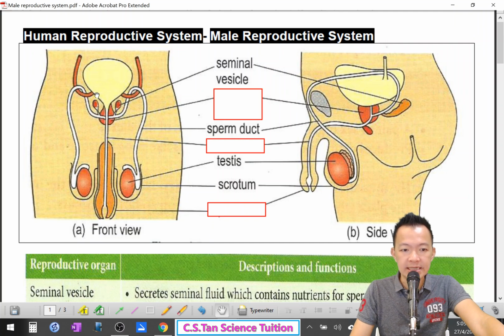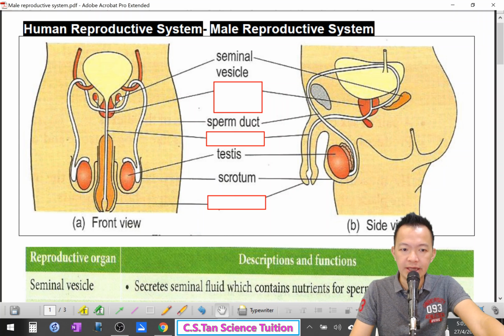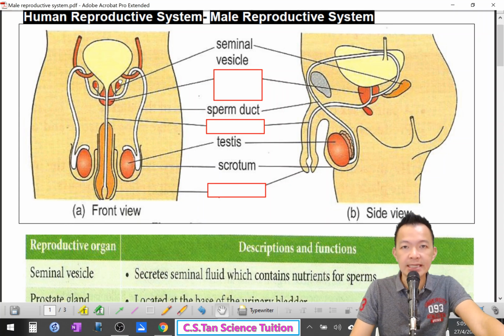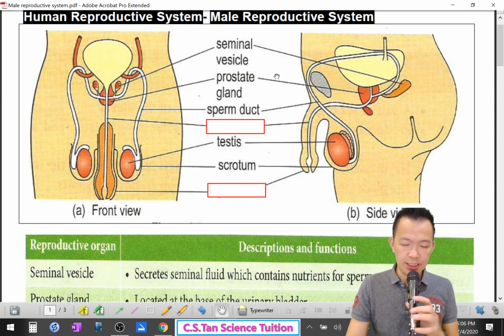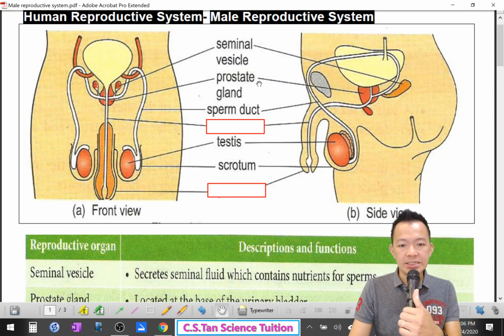And next, when the sperm live inside the seminal vesicle, they need nutrients, and this is another organ that can supply nutrients to the sperm inside the seminal vesicle. This organ is called the prostate gland. What are its functions?